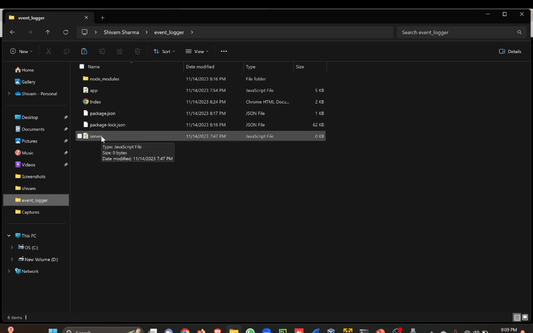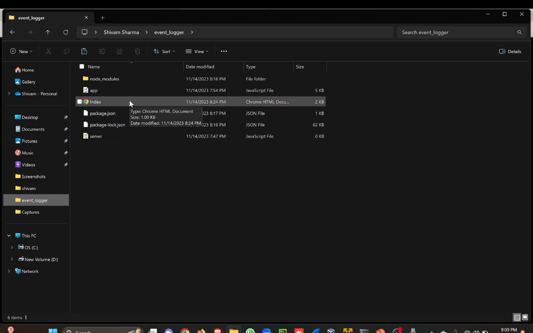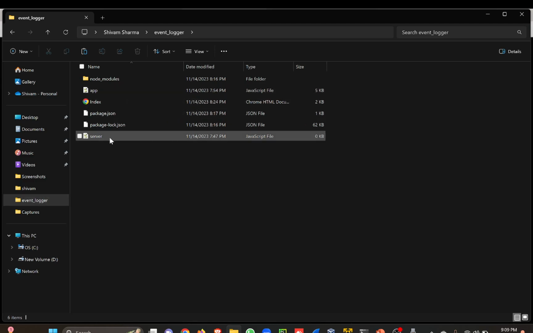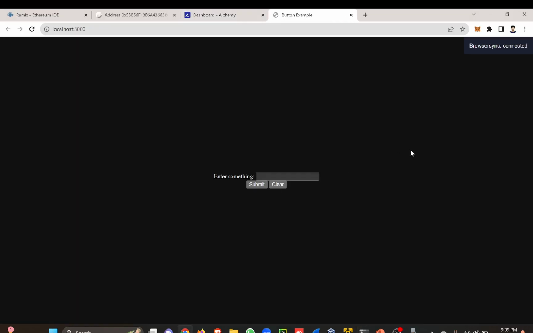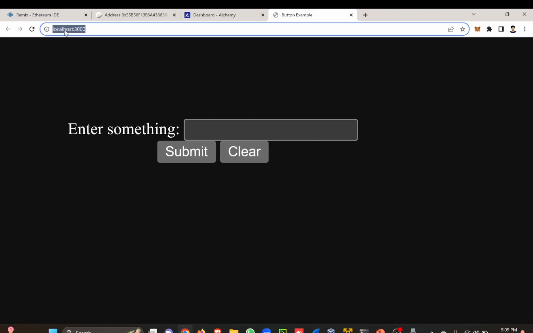In the server file, we have our server-side code, and in package.json, we have all the required packages and tools. After doing it all, we have put our ABI, bytecode, API keys, and contract address into app.js and server.js. After doing this, we will call it here and start it. After starting, we will redirect to our localhost, that is localhost:3000.